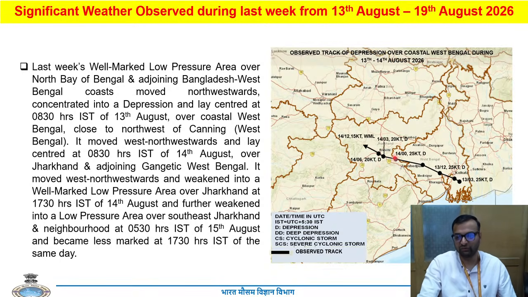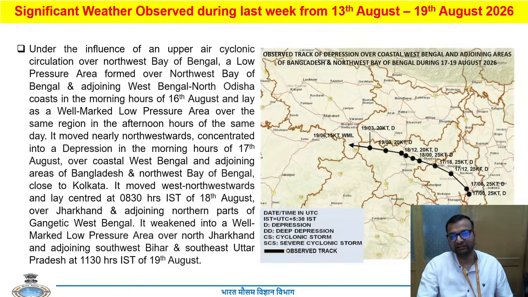the 15th of August. If we look at the second depression that formed during the same time period, then on 17th of August, you can see that a depression formed over Gangetic West Bengal, and it also traveled northwest across Jharkhand, and weakened into a well-marked low pressure area over northwest Jharkhand, and then subsequently into a low pressure area over southeast Uttar Pradesh, and there it dissipated.